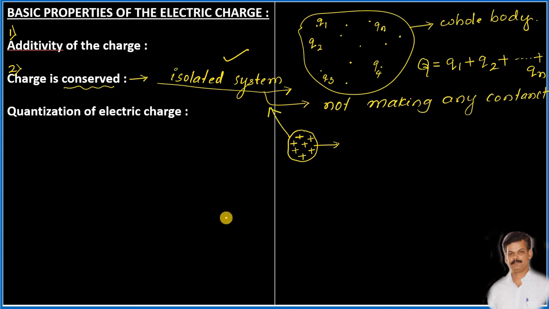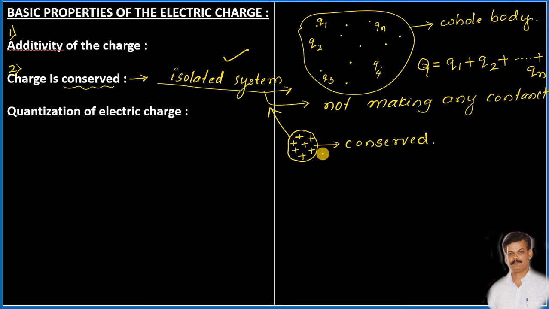It should not make any contact with any surrounding objects or bodies. Remember. Now, if we consider such an isolated system, then all the charges which are present on it are conserved.